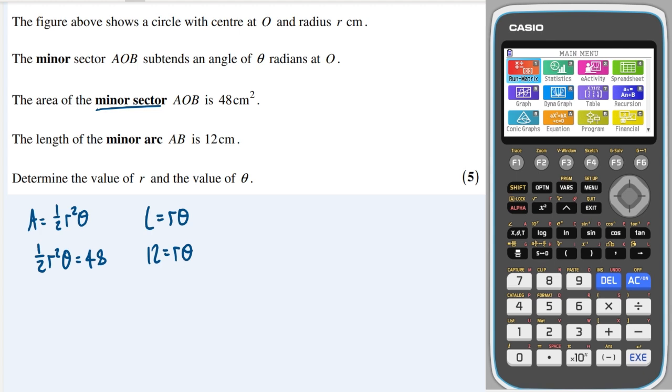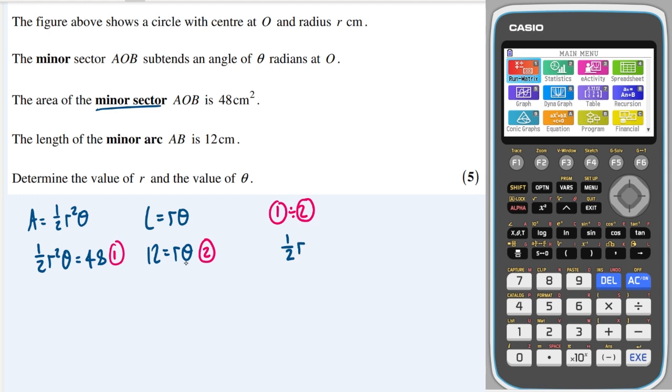Okay, so this looks like a simultaneous equation we'll have to solve by dividing. So we'll take 1, we'll take 2, and we'll do 1 divided by 2. So we'll get a half, and then we'll get r squared divided by r, which is just r.